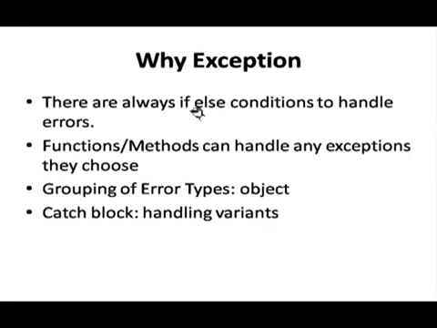So why do we need to use exceptions? There are always if conditions to handle errors that I have just discussed. Function methods can handle any exceptions they choose. Any type of exceptions can be handled by a function, either it can be integer, float, and whatever you are using. Grouping of error types: sometimes we are able to pass exceptions as an object, so an object can hold a number of errors. And catch block handling variants, means a catch block can handle one type of error, a single type of error. It can handle multiple types of exceptions.